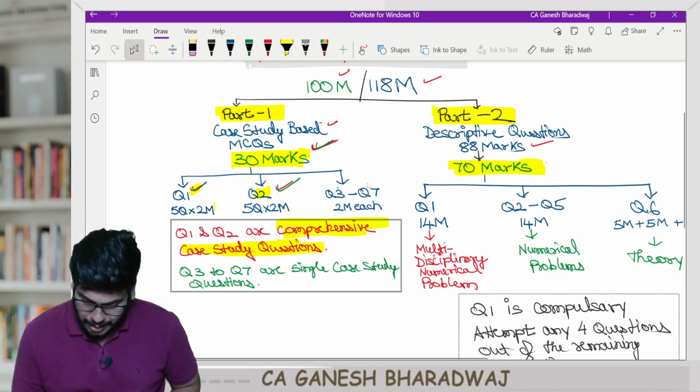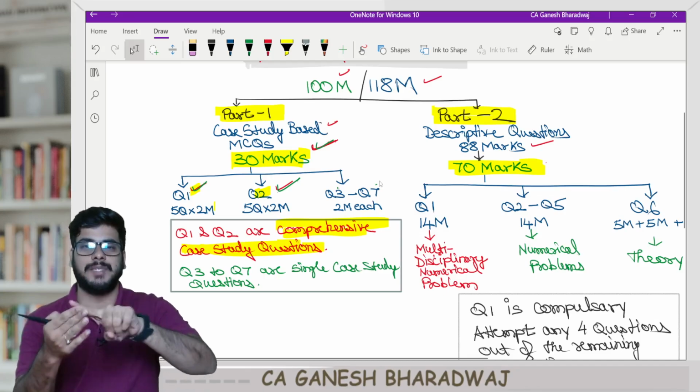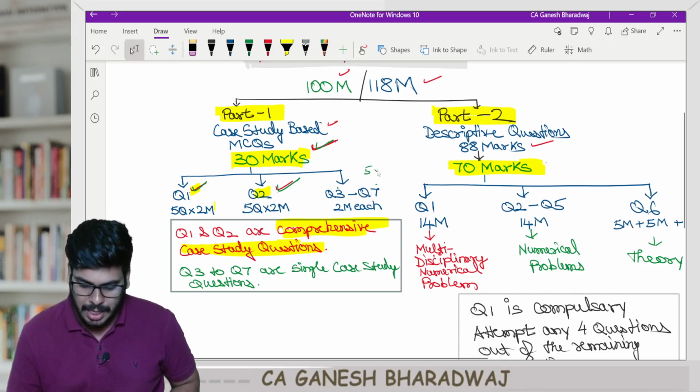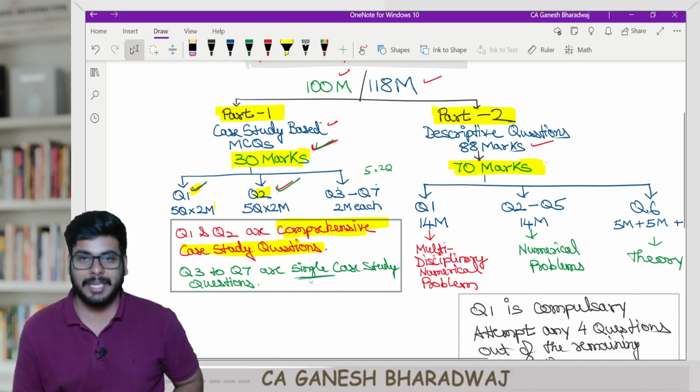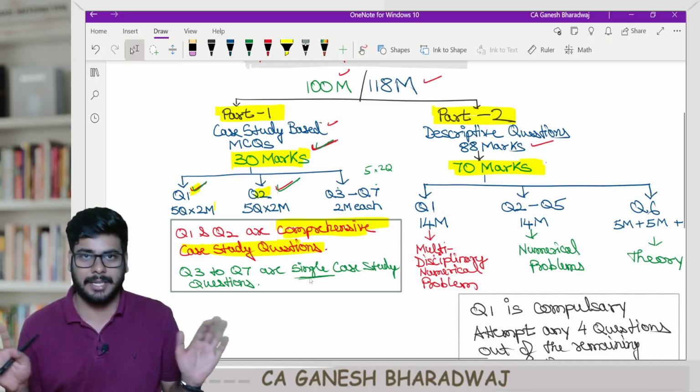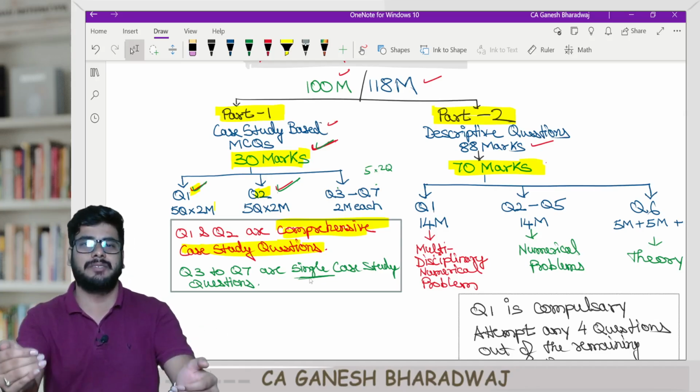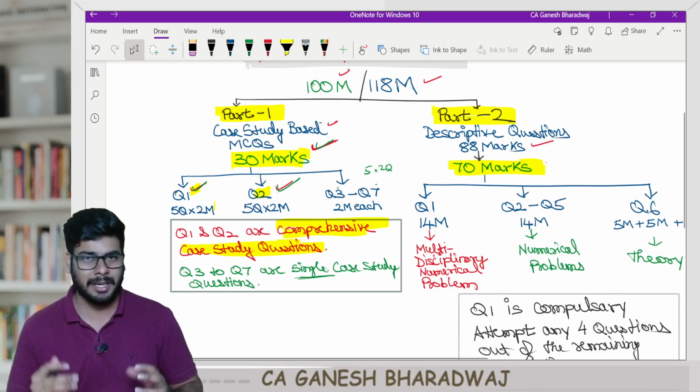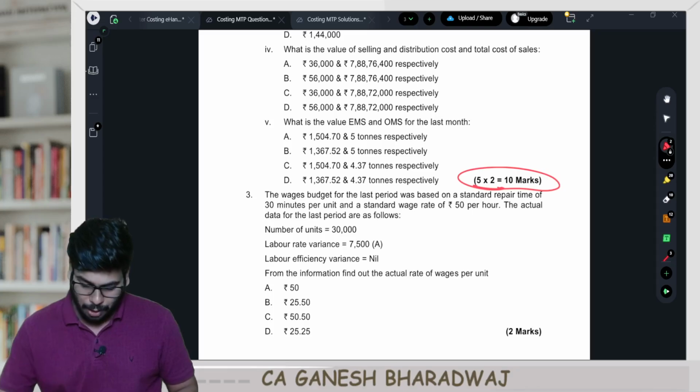These are some practical MCQs, question numbers 3 to 7. So 3, 4, 5, 6, 7. You have 5 questions here, each carrying 2 marks. These are single case study questions. I am calling it a single case study; it's not a term given by the institute. I am just giving it to you so that you can understand it. It's much more relatable. See how they are testing.